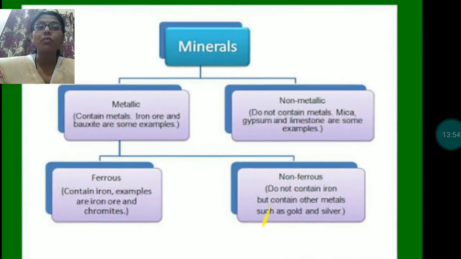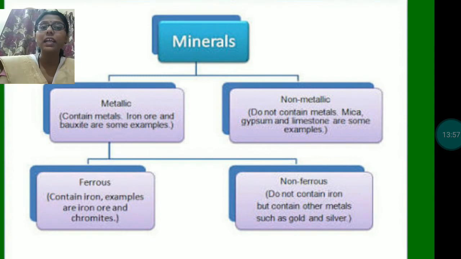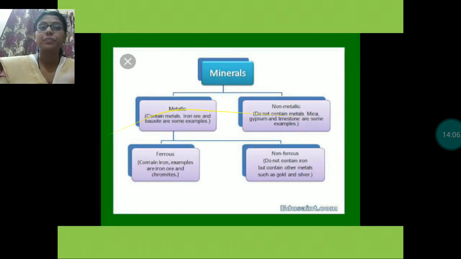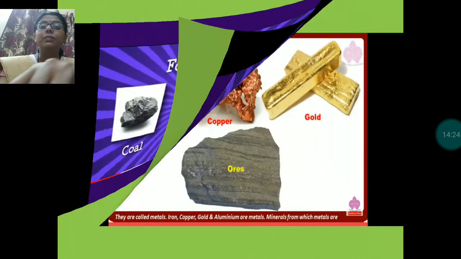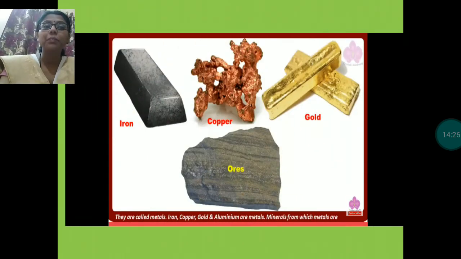Here minerals are of two types, metallic minerals and non-metallic minerals. Metallic minerals contain metals, whereas non-metallic minerals do not contain metals. These are examples of non-metals. Okay, these are the fossil fuels: coal, gas and oil. Coal, natural gas and oil. Oil means what? Petroleum. These are all examples of fossil fuels. Here these are the metallic minerals.